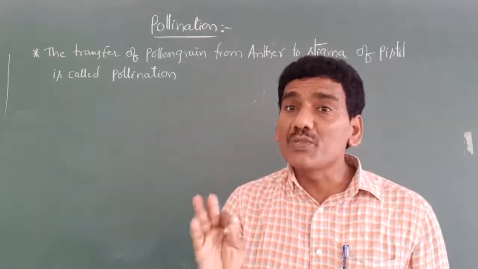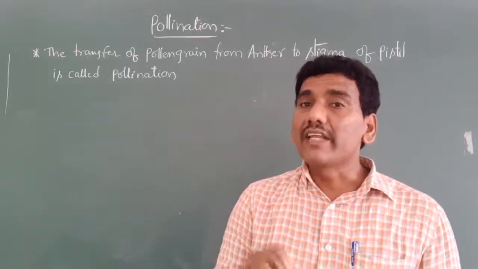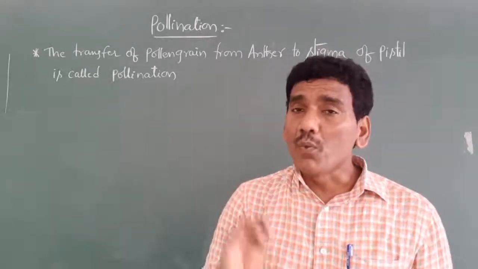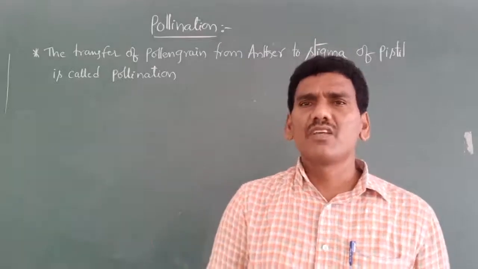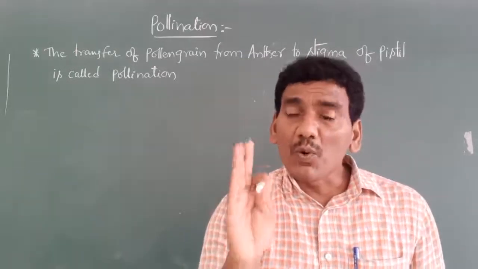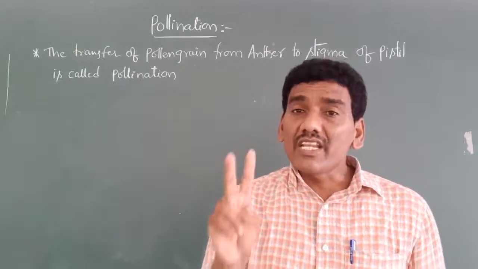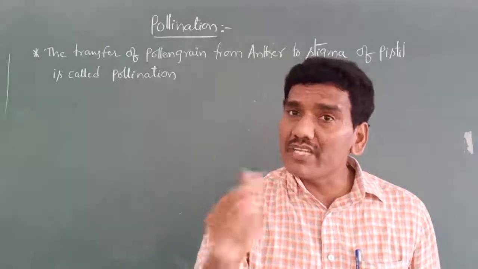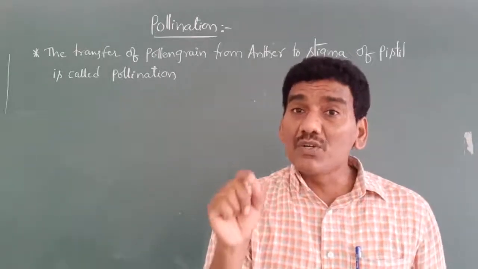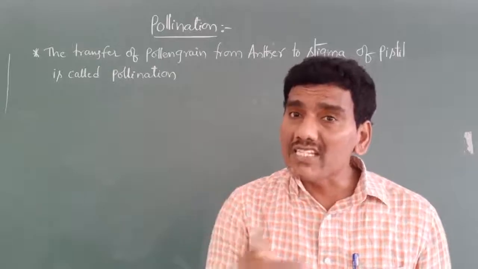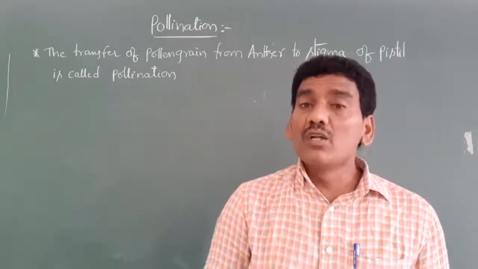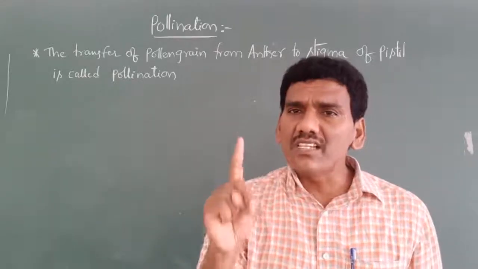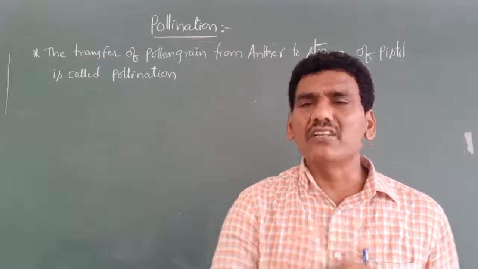Pollination in angiosperms generally takes place at the two-celled stage. Two-celled stage of pollen grain or microspore. You know the pollen grain character. Inside the pollen grain two cells are present: one is the vegetative cell and the other is called the generative cell. In most angiospermic plants, pollination takes place at the two-celled stage of the microspore or pollen grain. Those two cells are the vegetative cell and the generative cell.